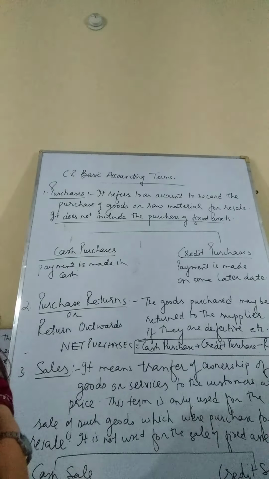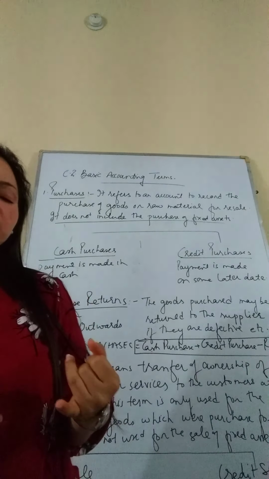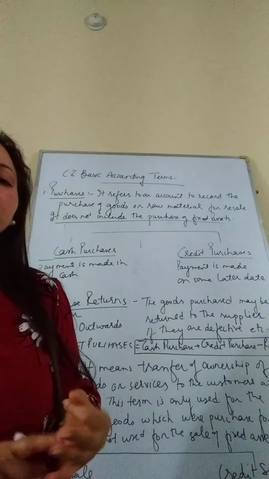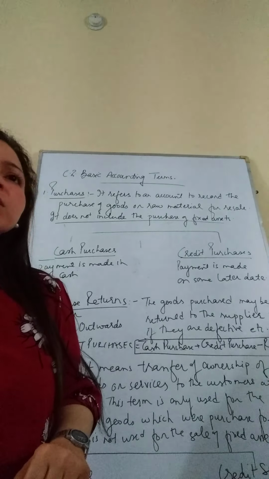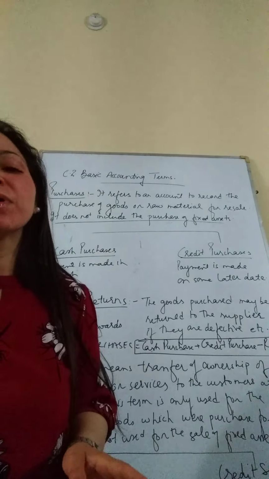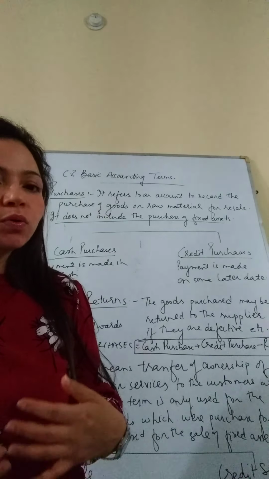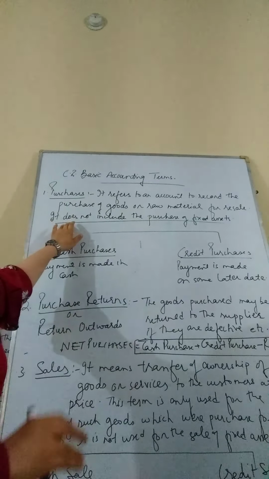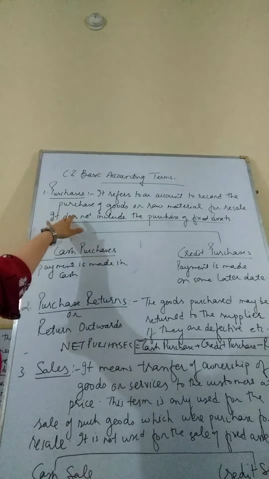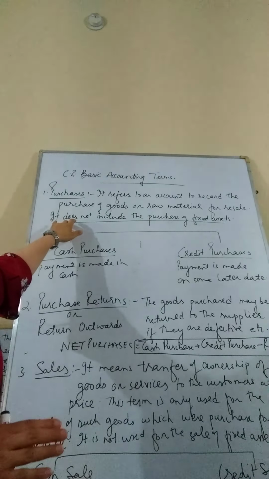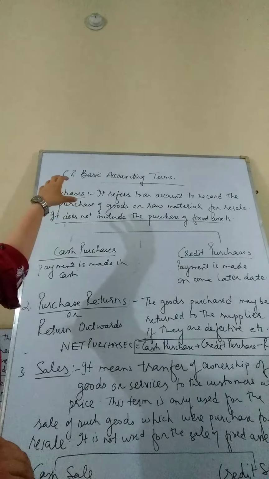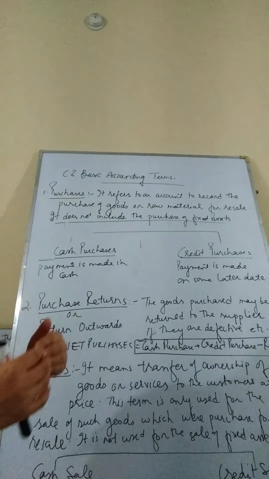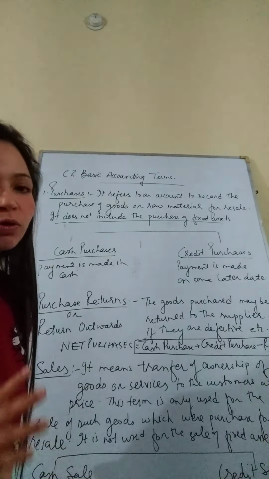It means that this particular account does not include the purchase of land, building, plant, machinery, equipment, because we purchase these fixed assets not for the purpose of resale but to produce more goods. So purchase is concerned with only the purchase of goods. It does not include the purchase of assets, because goods have to be purchased, processed, and then sold.